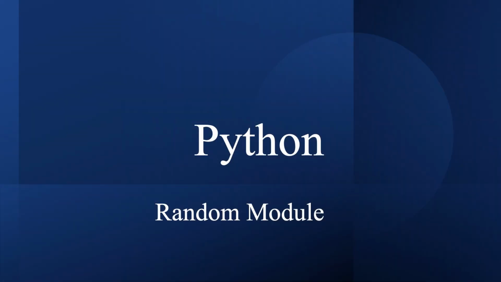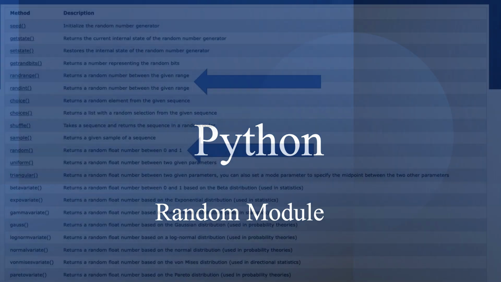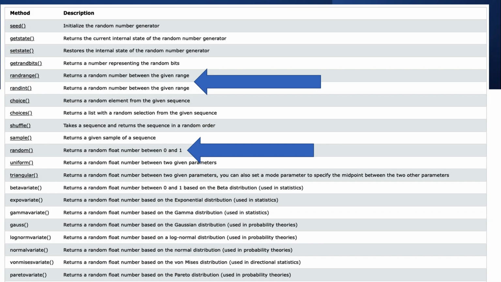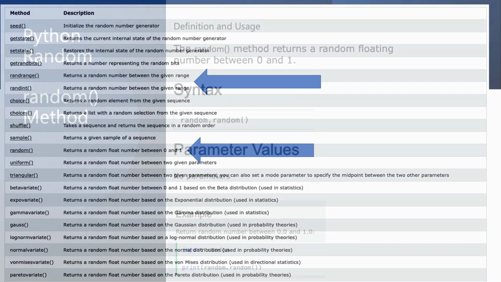In Python, there's the random module, which is a powerful library that provides tools to generate random numbers, select random items from sequences, shuffle data, and perform various other operations involving randomness. It is widely used in various applications, including simulations, games, testing, as well as security. And you can see from this slide that the random module comes with a slew of methods. I will talk about a few of them, like the random method, the randint method, and the randrange method. But please do look up the other methods yourself and learn more about them.